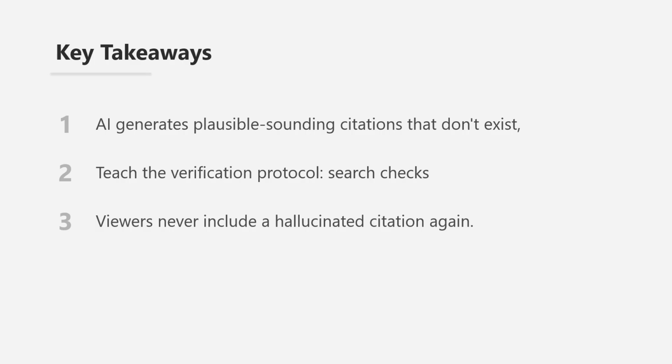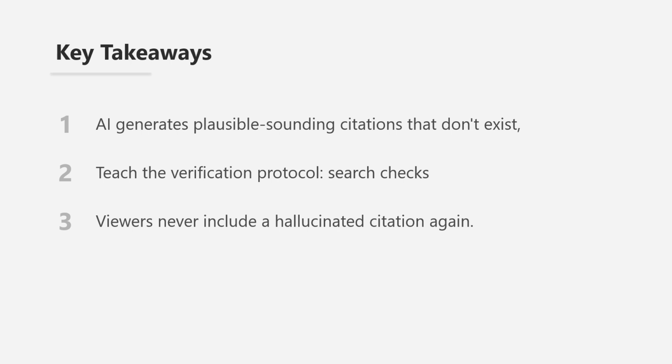Let's summarize the key takeaways from this video. First, AI hallucinations are common and dangerous. Language models don't search databases, they predict plausible text. This means citations can look completely real while being entirely fabricated. Studies show hallucination rates of 5 to 30% depending on the topic.